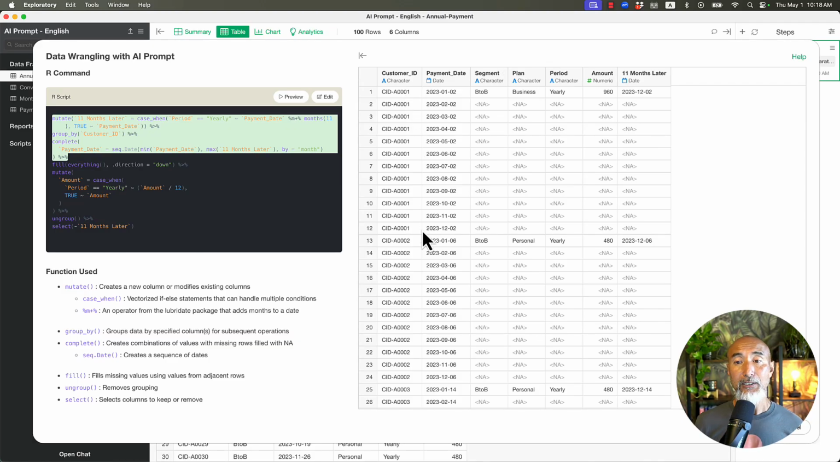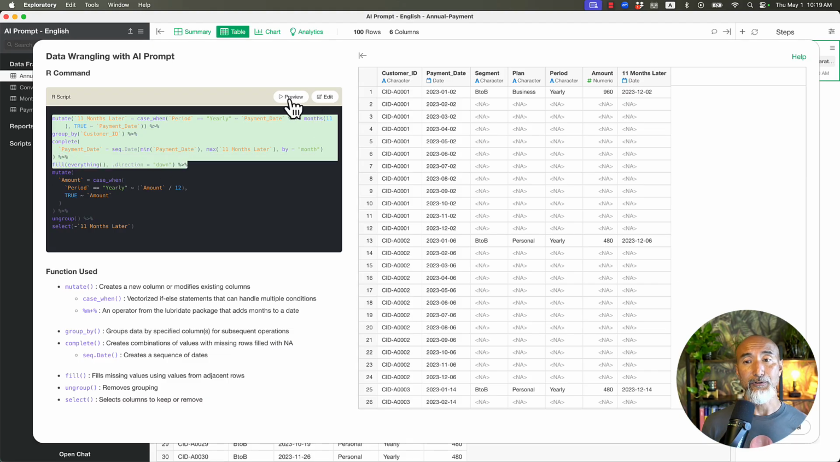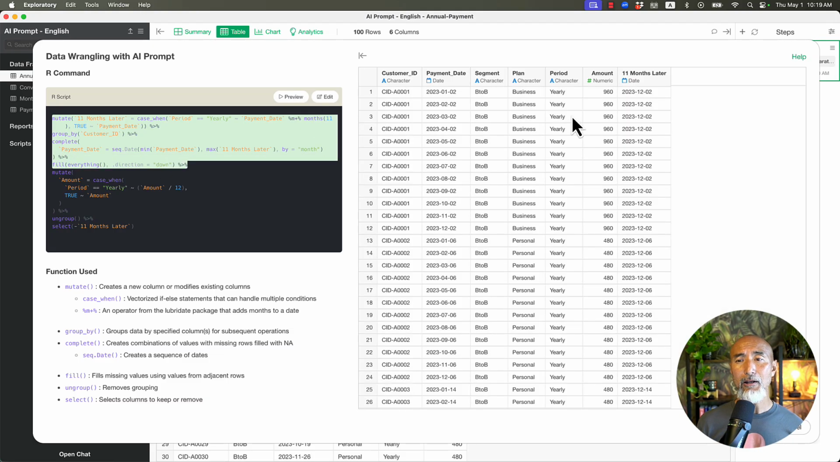In this case, it just inflated the data using payment date January, February, March, April, and so on. But we don't have values. So that's why there's a next function called fill, which fills in the values from the previous values. Now we've filled all the values in those missing value areas.